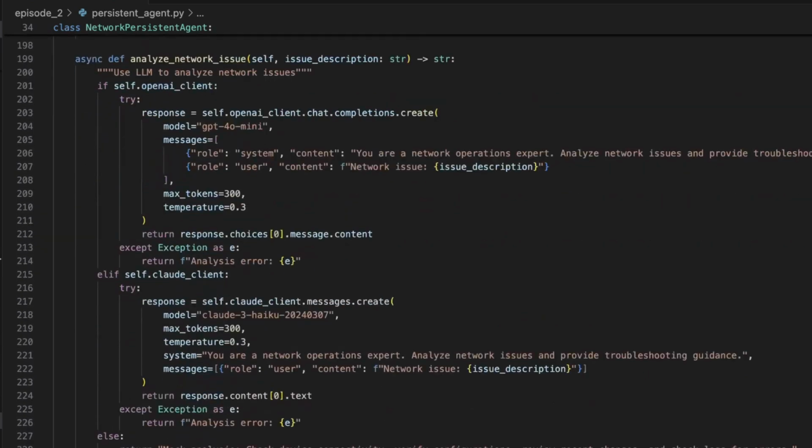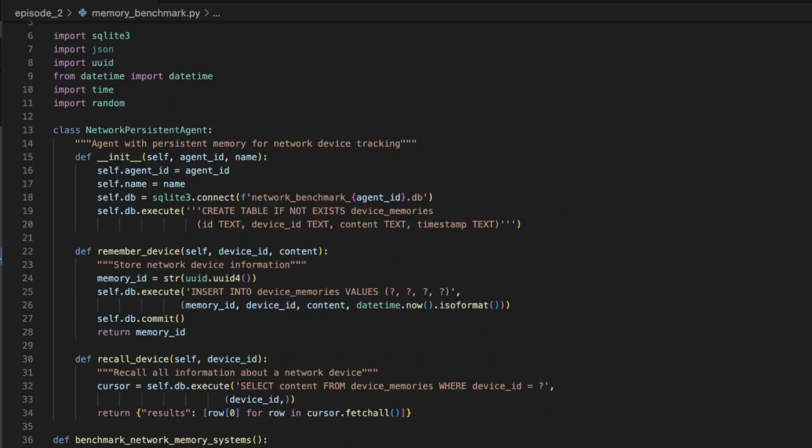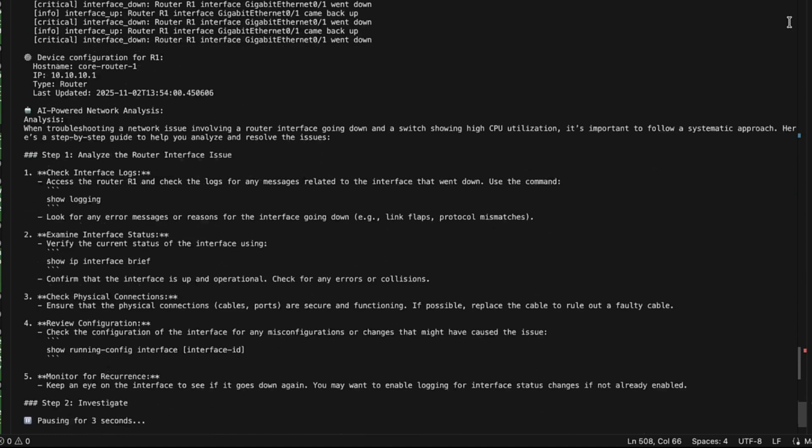So here we integrate the AI portion by calling in the OpenAI API key. When we analyze a network issue, we're not just searching the database, we're asking a real AI to look at the problem and suggest fixes. So let me run it again and show you the AI-powered analysis. This analysis is coming from GPT-4 looking at the network issue, saying that the router interface flapped, the switch has high CPU, and giving real troubleshooting steps. It's like having a senior network engineer on call 24/7.